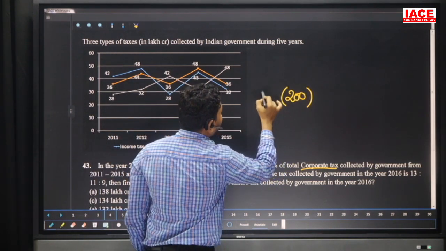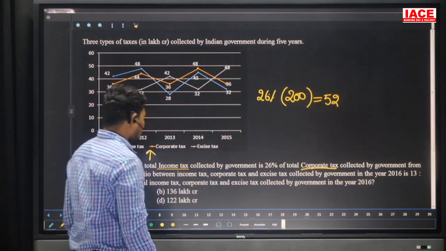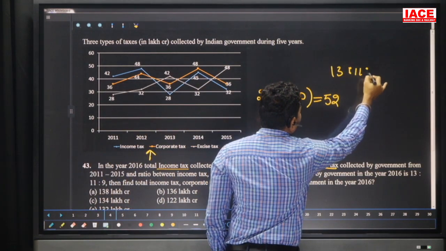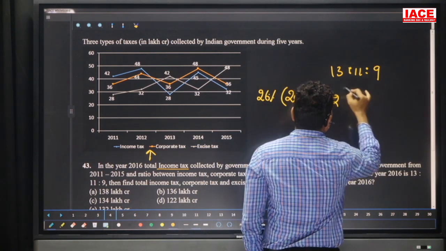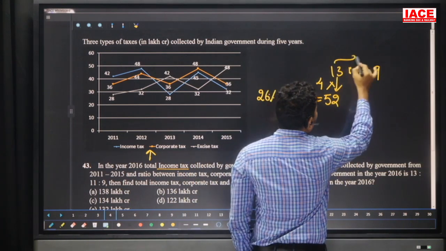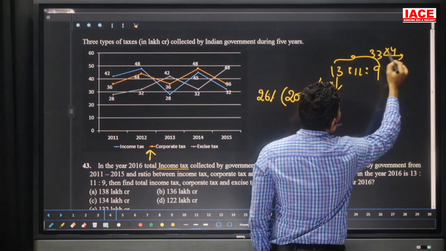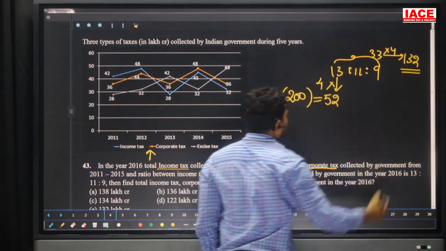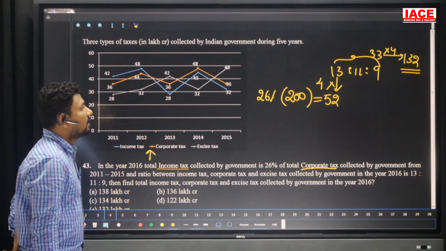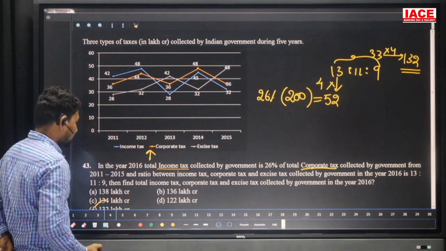In 200 we need 26 percent, which is equal to 52. 26 twos are 52. Then the ratio is 13 to 11 to 9 parts. 13 parts is equal to 52, which means each part is equal to 4. Then 13 plus 11 plus 9 is equal to 33 parts. 33 into 4, 33 fours are 132 lakhs. That means in 2016 the total income tax collected is how many lakhs? 132 lakhs. Then our option is E, 132 lakhs.